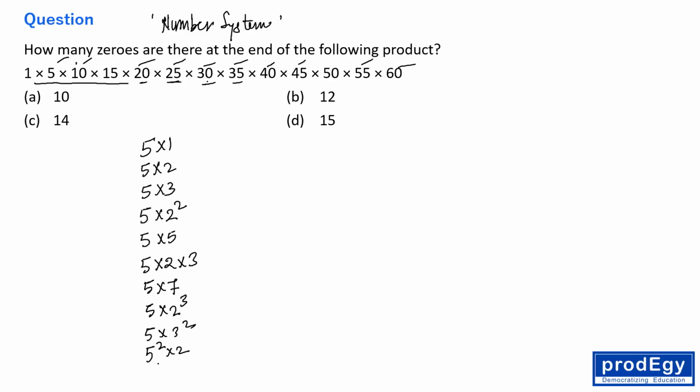And 5 into 11, 5 into 12, so 5 into 12 means 5 into 2 square into 3.